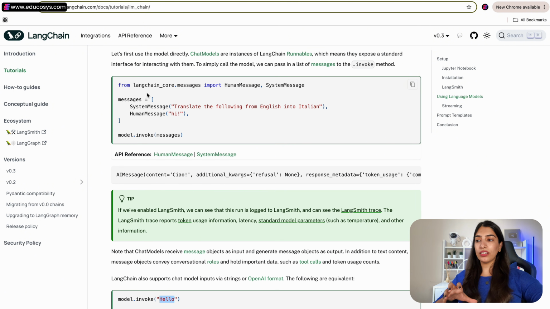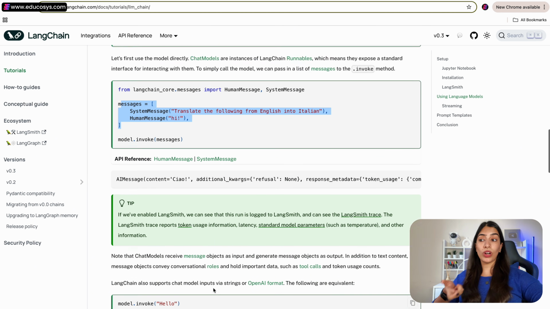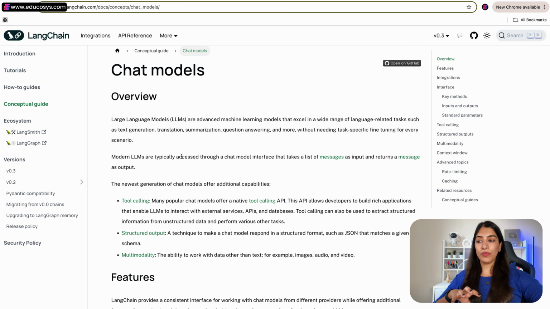But if you see over here we are passing something called messages and they have formed some message. Here also there is something happening, role, content. So what is exactly happening over here? If we go back to the definition of chat models, here it was written that LLMs are typically accessed through a chat model interface that takes a list of messages as input and returns a message as output. So message seems something very important, right? Let's check out the documentation of messages.